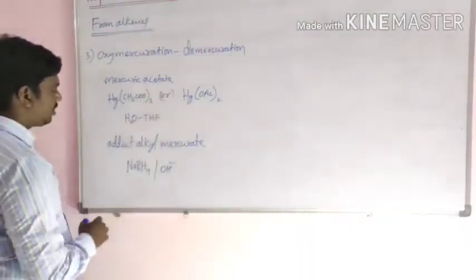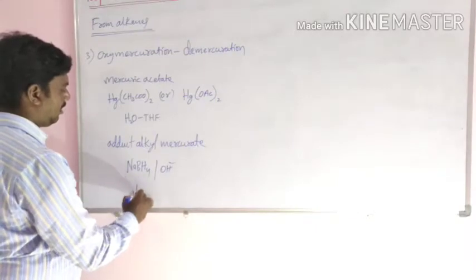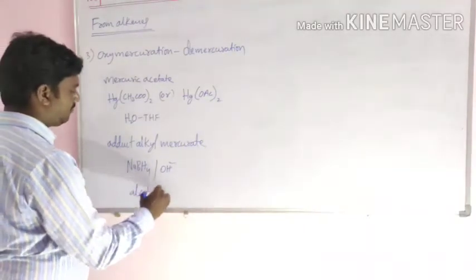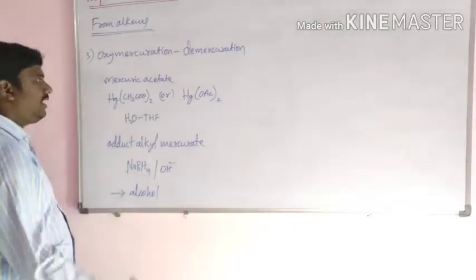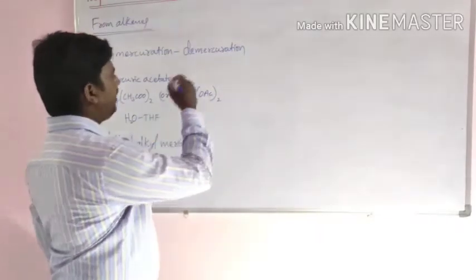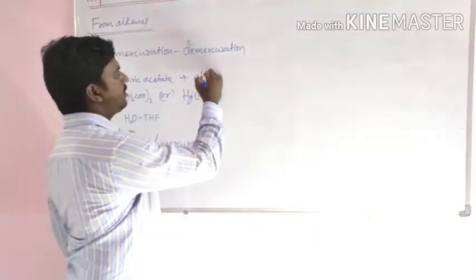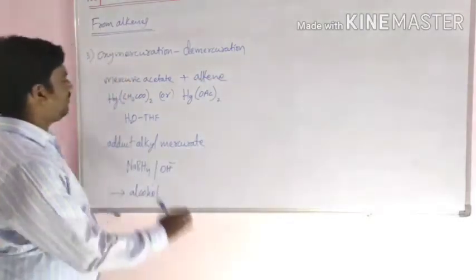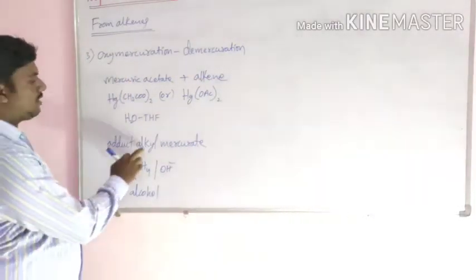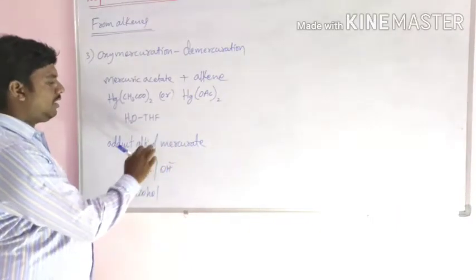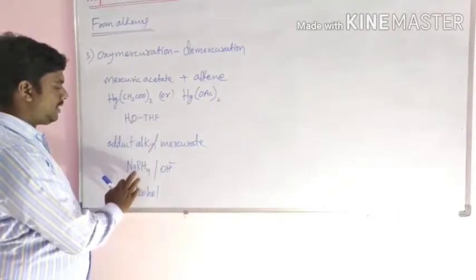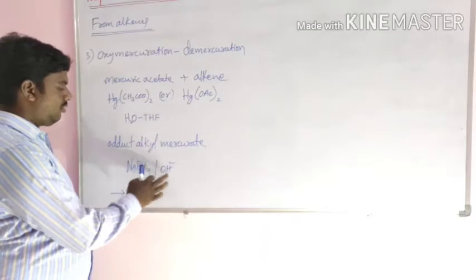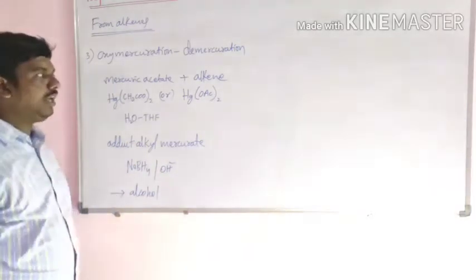Then the compound formed is alcohol. Mercuric acetate reacts with alkene in the presence of H2O to form the adduct alkyl mercurate. This undergoes reduction in the presence of NaBH4, OH to form alcohol.